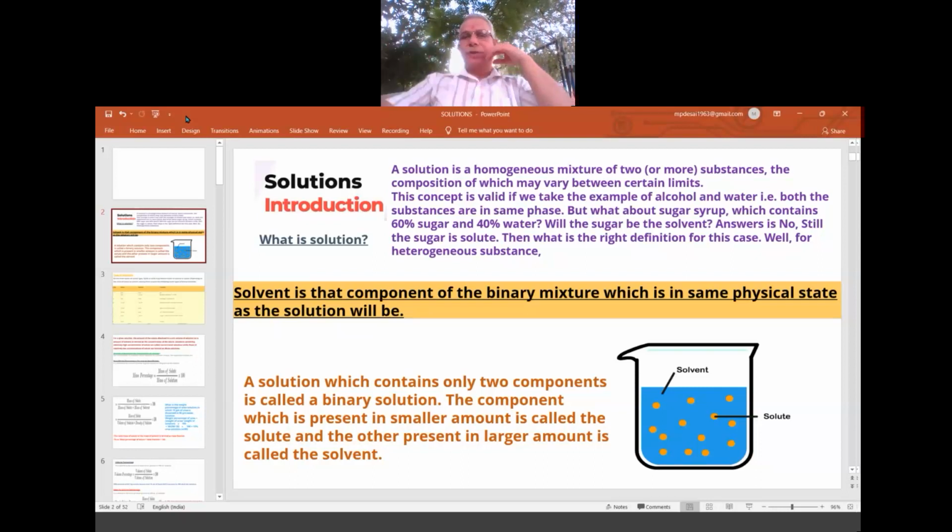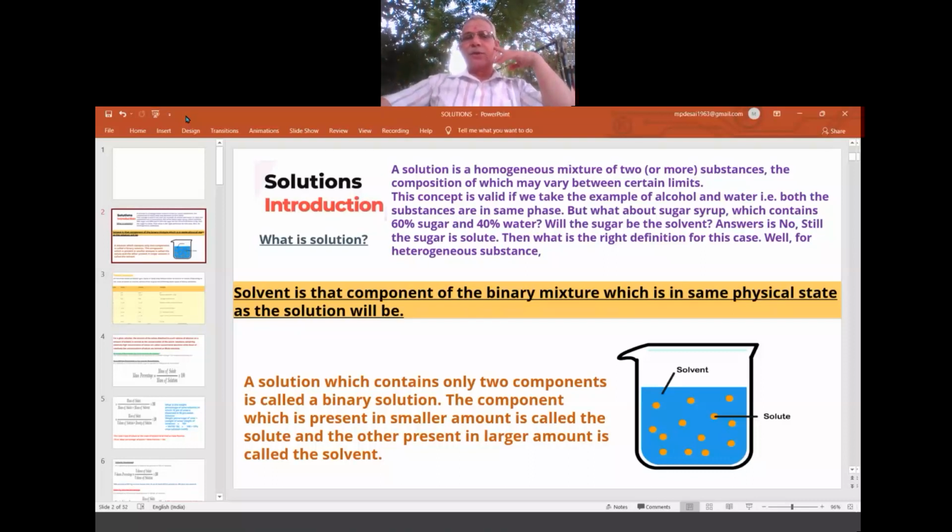In the case of alcohol and water, both are liquids. Which one is a solvent? Which one is a solute? Whether it is an alcoholic solution or a water solution, we don't know exactly. So that limit matters.